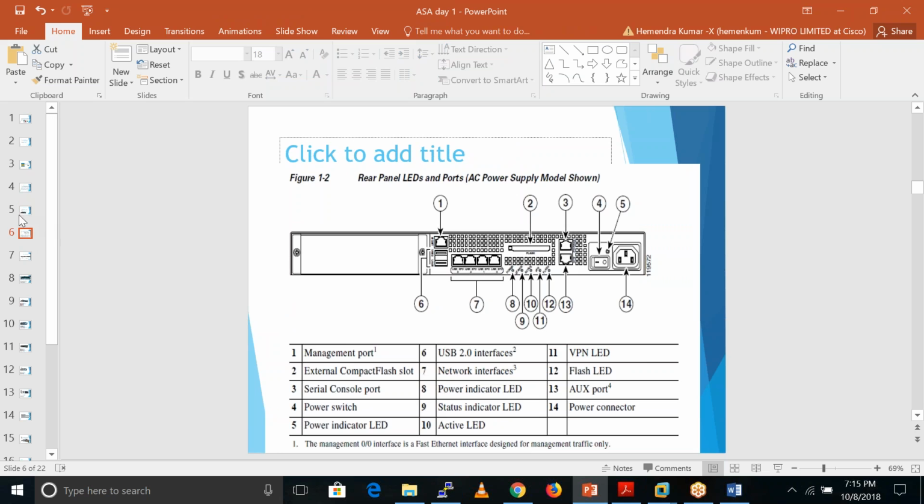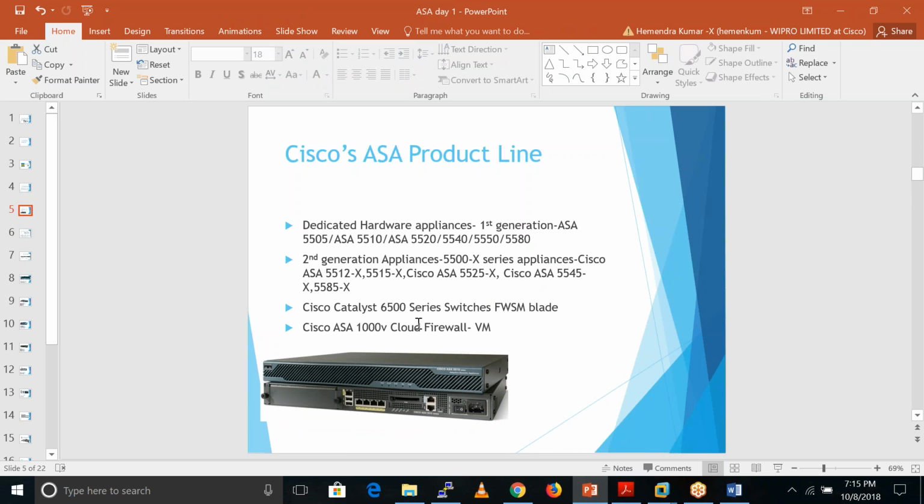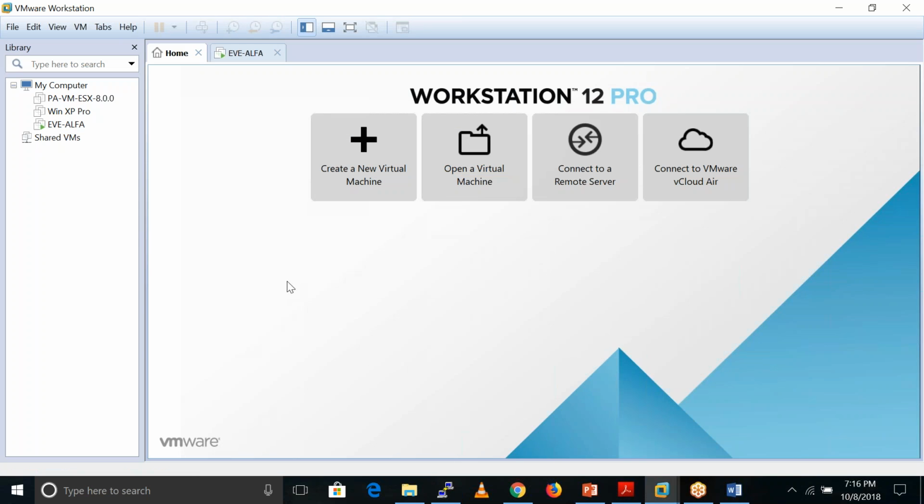How does this virtual firewall work? What is the difference between a hardware firewall and a virtual firewall? In hardware we get a dedicated physical box like this. And virtual means we install the firewall in our VMware environment. In virtualization, we have an ESXi server, we have VMware Workstation. There we install that virtual firewall.